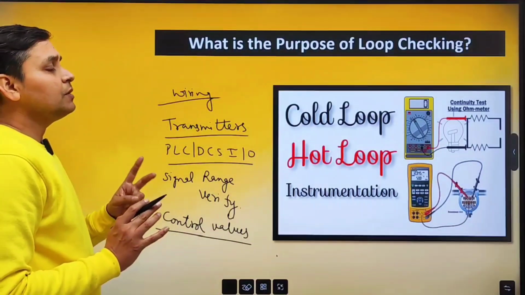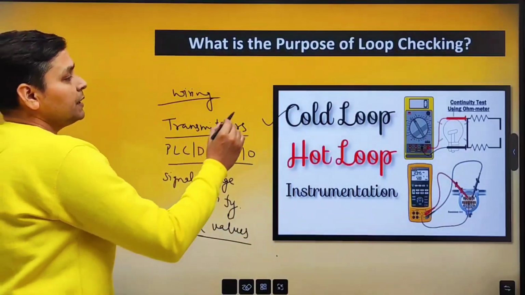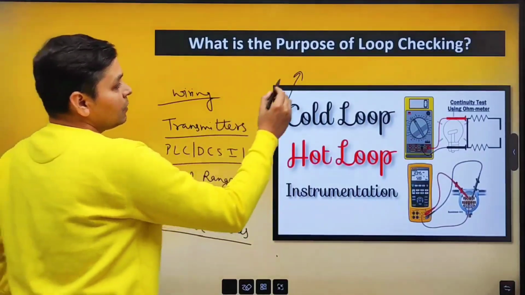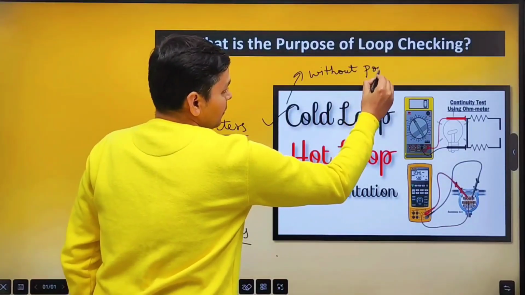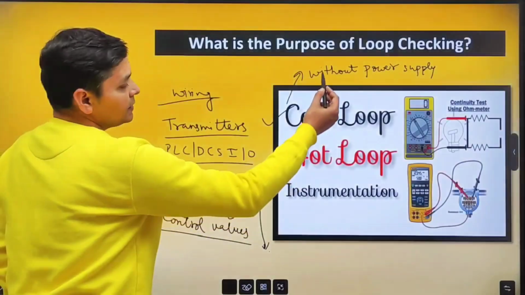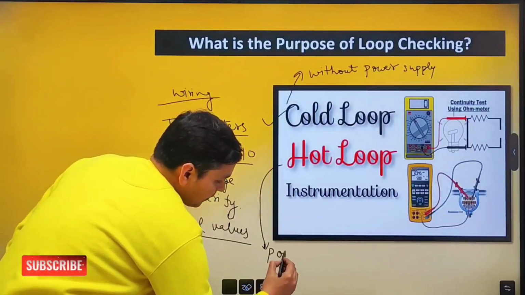Basically, loop checking is of two types. The first one is cold loop checking. In cold loop checking, we check the wires or we check the instruments without power supply. And in hot loop checking, loop checking is performed by giving the power supply.